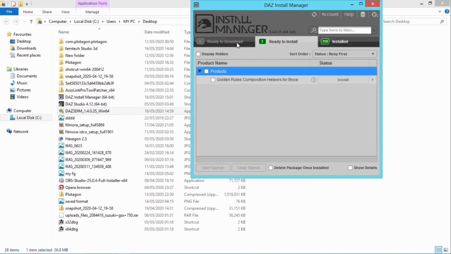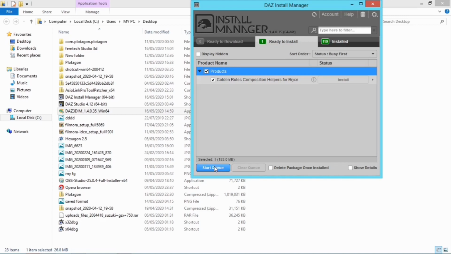At this point all you need to do is to select ready to download, select this, then you see everything will be selected, and the next thing to do is to select this. Those are the basic things that need to be installed on your system before you can start making use of your Daz Studio.